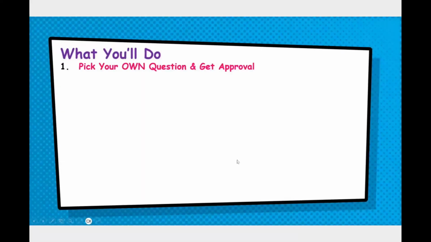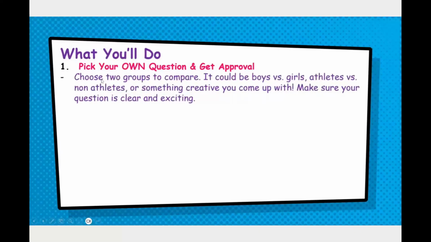So here's kind of a rundown on what you're going to do. I didn't have y'all do this for the last unit, but you are going to need to get your question approved by me first. I do have a list of things that you can choose from, or you can suggest something to me and I can approve it or not. So you do need to get your question approved by me. Even if you pick one on my list, I still need to kind of talk to you about that. There's actually a checklist you're going to fill out. So choose two groups to compare. It can be boys and girls, athletes versus non-athletes, or something creative you come up with. Make sure your question is clear and exciting.